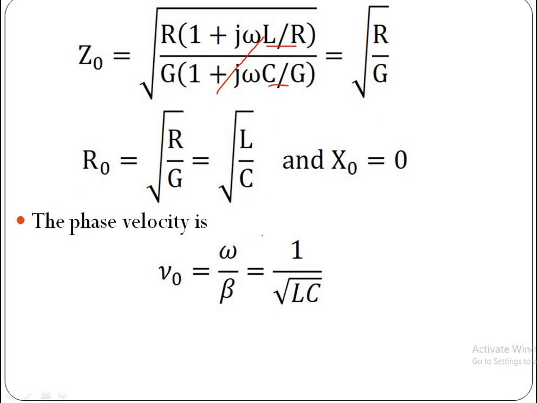There is no reactive part. Hence, reactive part is 0. Real part R0 is equal to root R by G. In place of R by G, you can substitute L by C. The phase velocity V0 is equal to omega by beta. Here in this case, beta is equal to, please remember this, omega root LC. So which is equal to 1 by root LC.